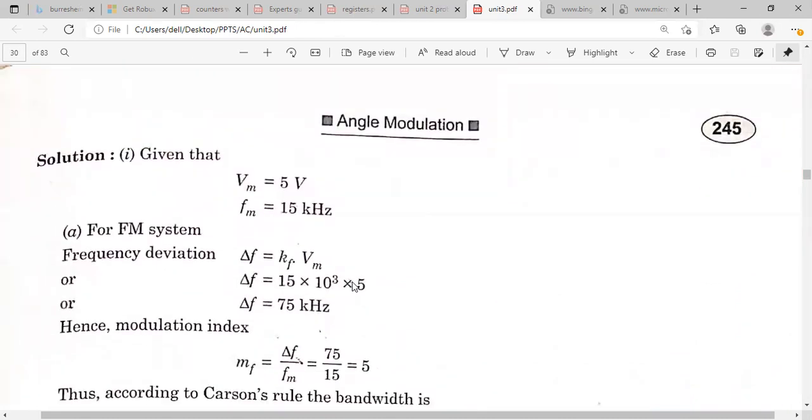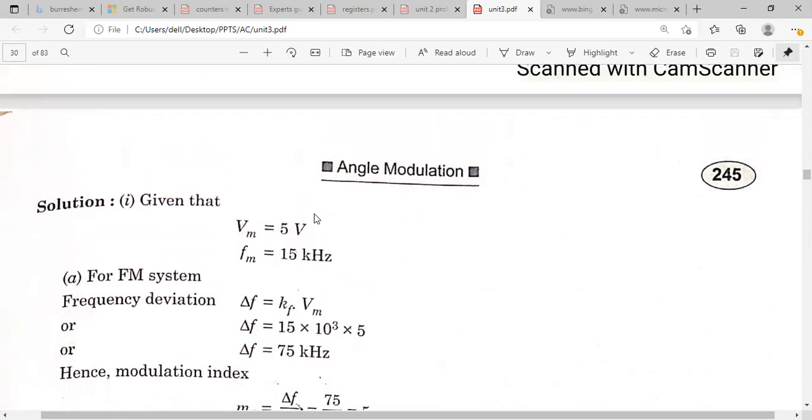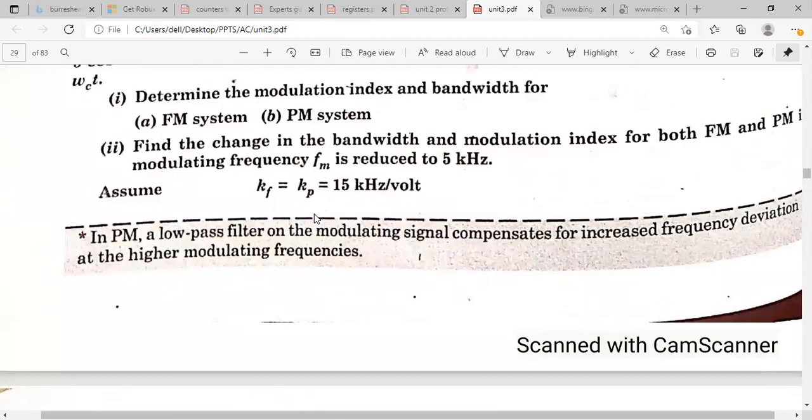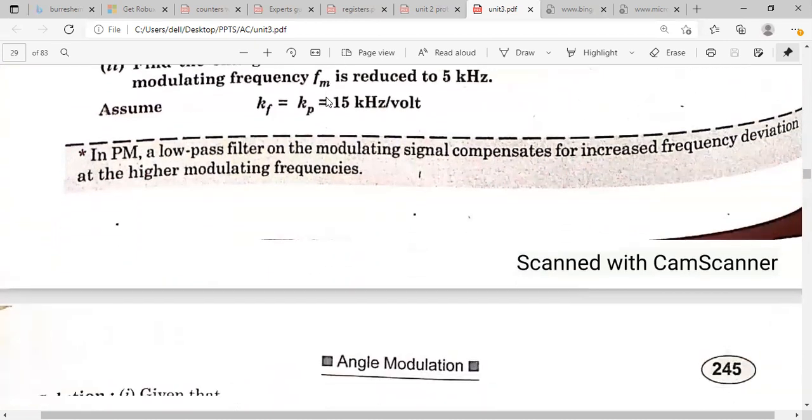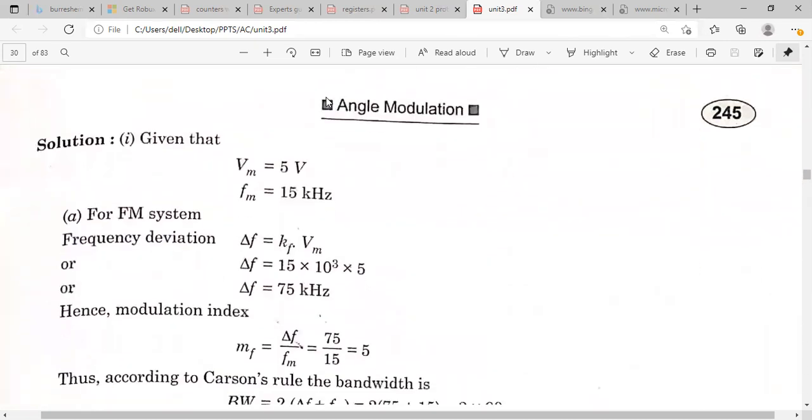Okay, so from the given problem, what will be the given data? The peak amplitude of the modulating signal will be equal to 5 volts, and the modulating frequency will be equal to 15 kilohertz. And in the first problem, what you have to determine? You have to determine the modulation index and bandwidth for the FM and PM.